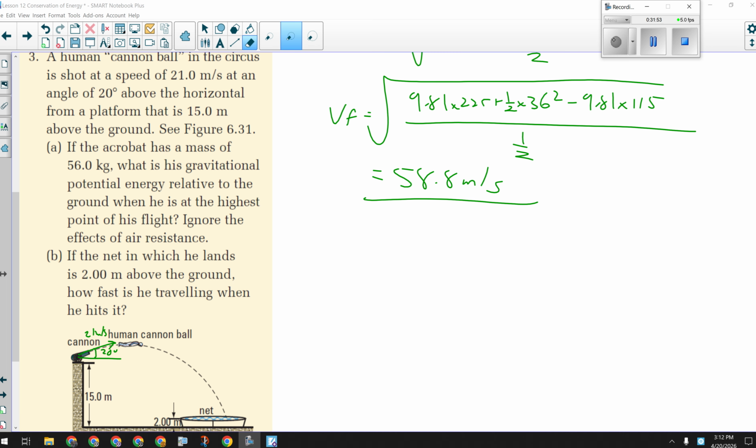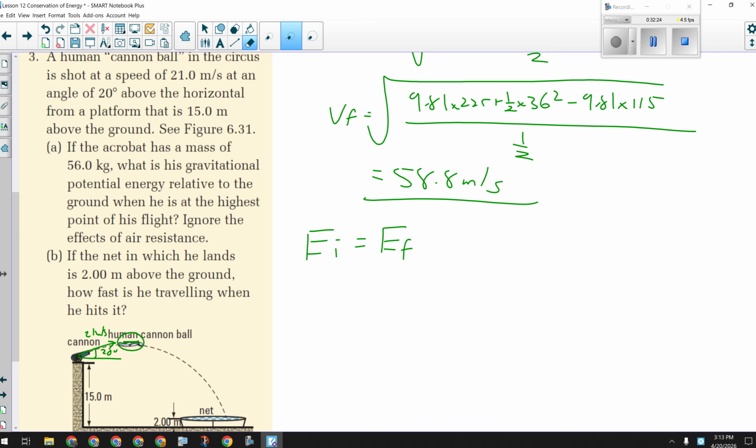So if we can establish, which we have, that at their highest point they still have some kinetic energy, that they're moving horizontally, I can calculate what that kinetic energy is. I'm still going to do a calculation like this: their initial potential plus their initial kinetic equals their final potential plus their final kinetic, but I'm going to make the final point here instead.